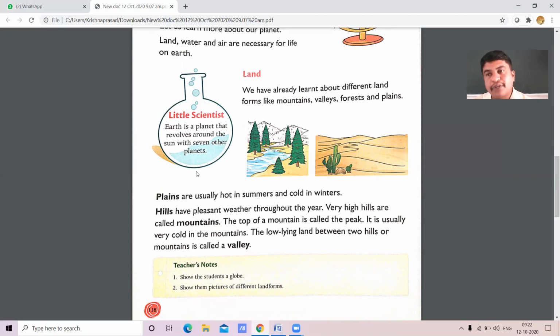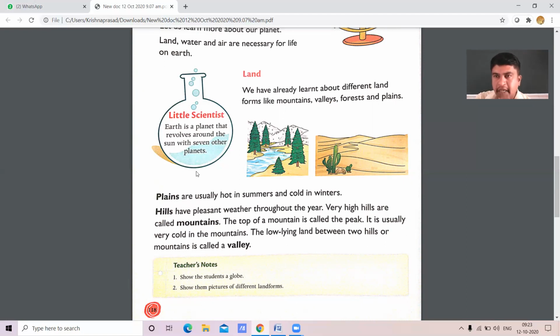What are the special characteristics of plains, my dear students? Plains are so hot. For example, now we are in the month of October, right? Rainy season. Next, winter season. In the winter season, we feel very chill. We feel very cold.